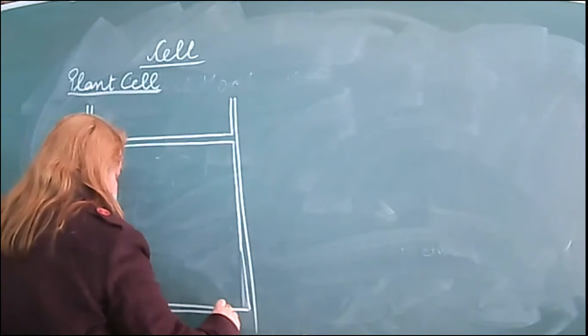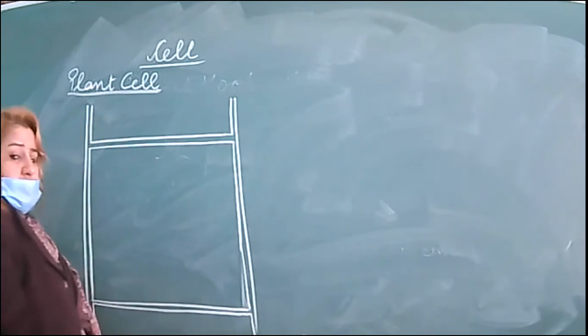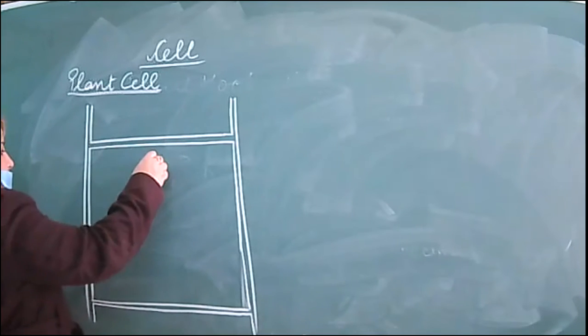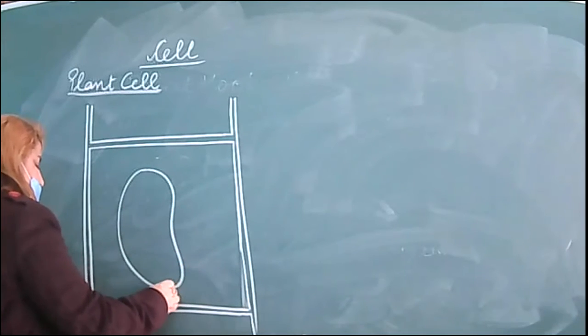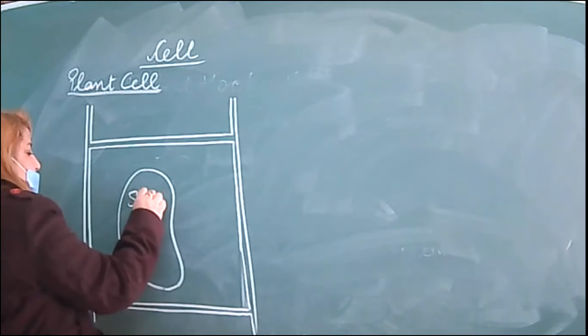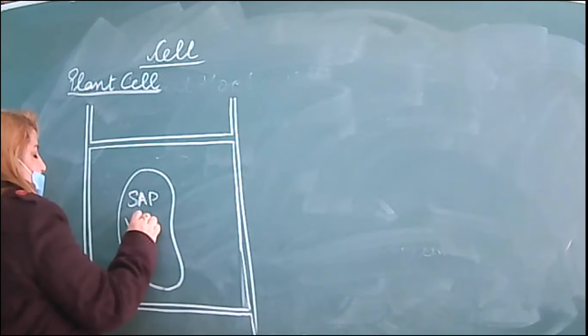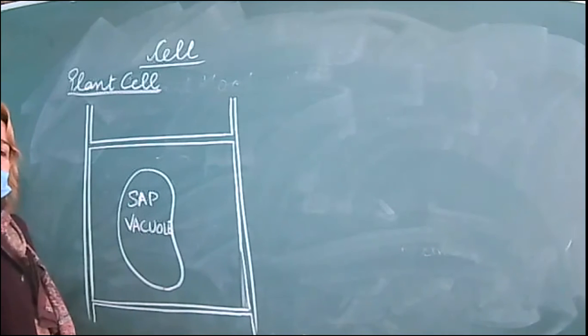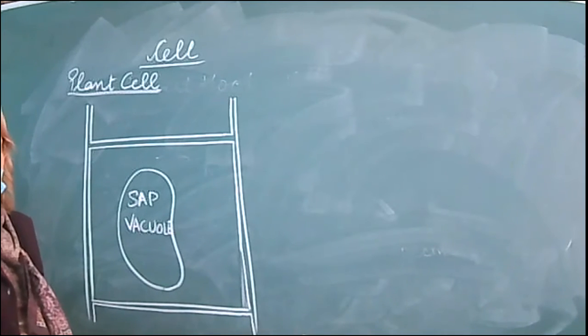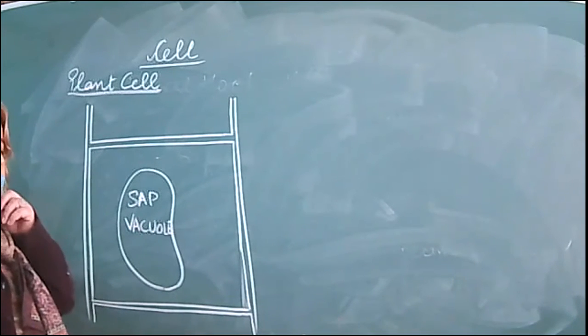Okay, by this center, there is a large vacuole. This is the sap vacuole. What is the sap vacuole? What is the main function of the sap vacuole?